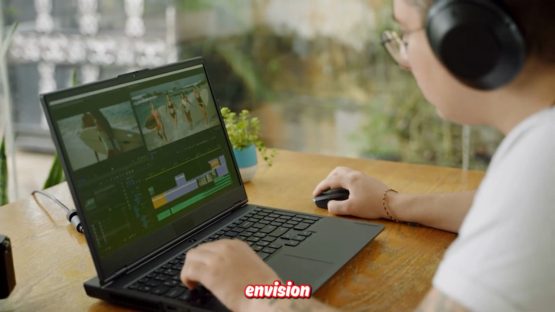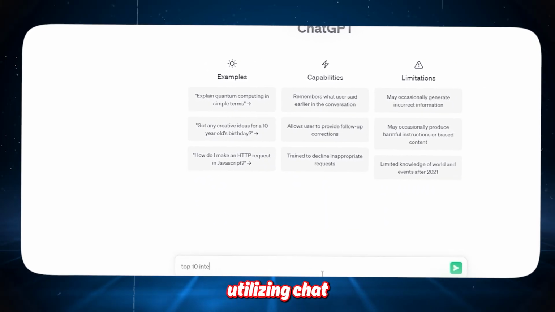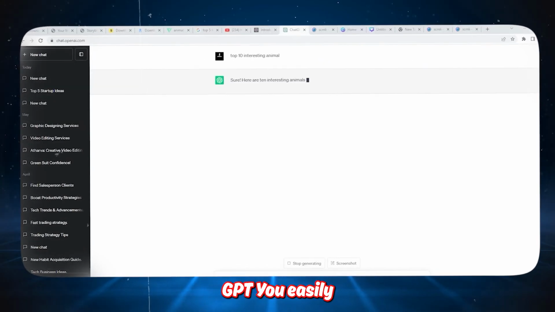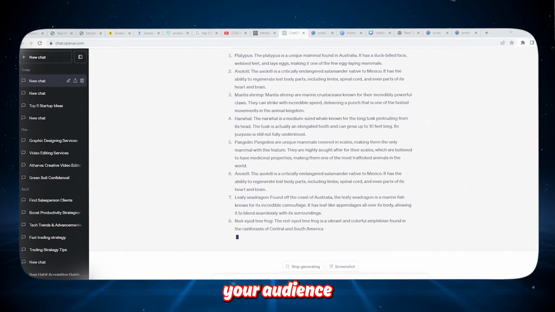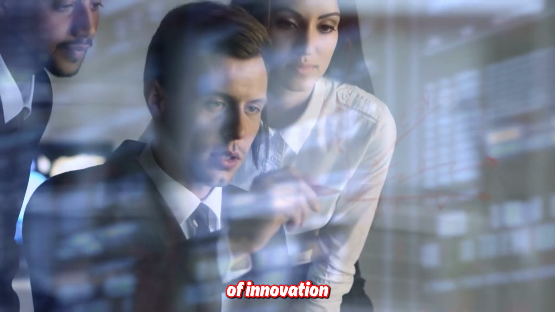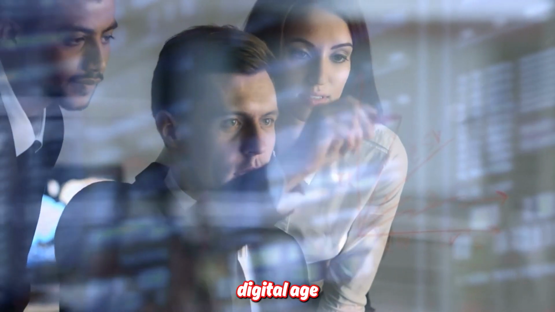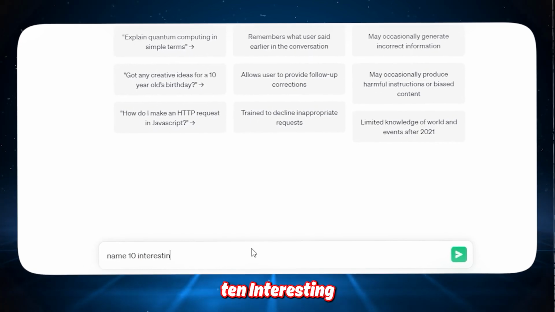For instance, envision creating a video showcasing the top 10 interesting animals. Utilizing ChatGPT, you easily gather intriguing facts, enriching your content and engaging your audience. Get ready to make passive income a reality as we harness the power of innovation and creativity in the digital age.